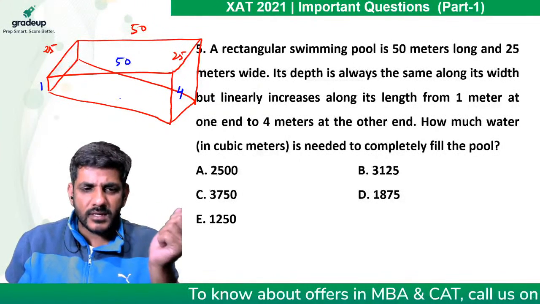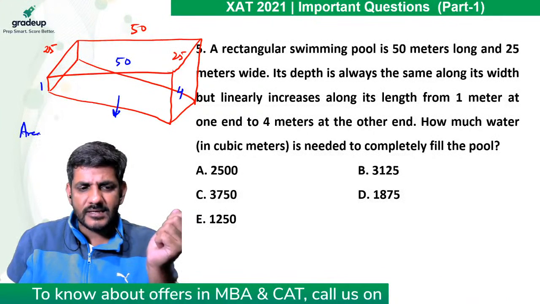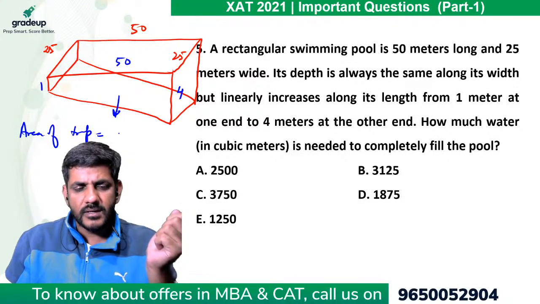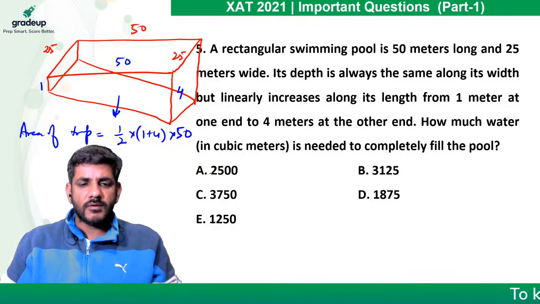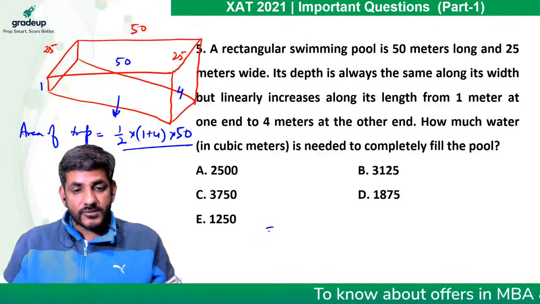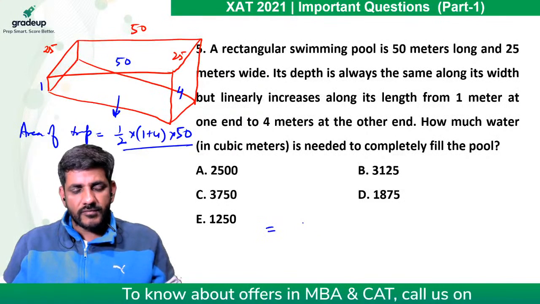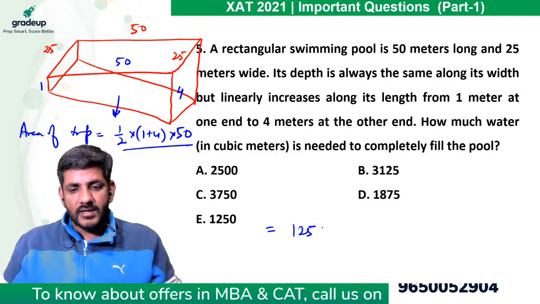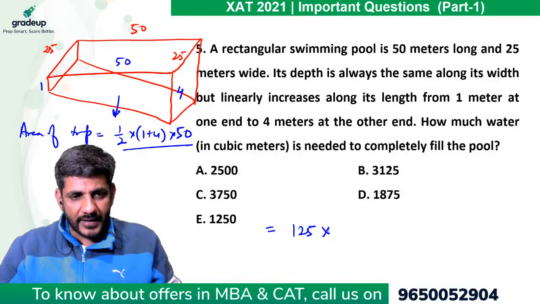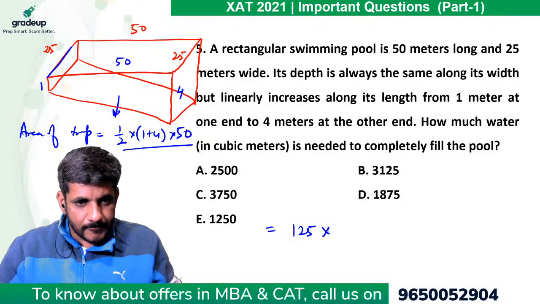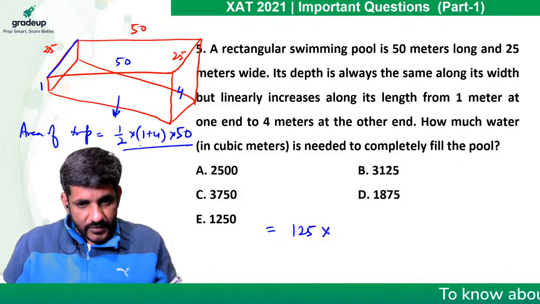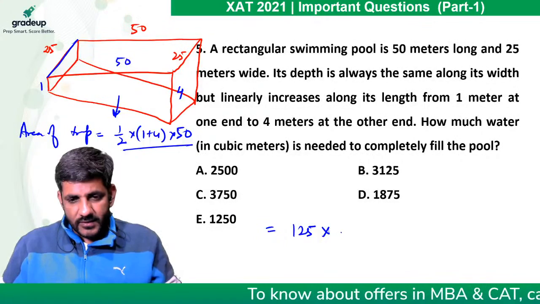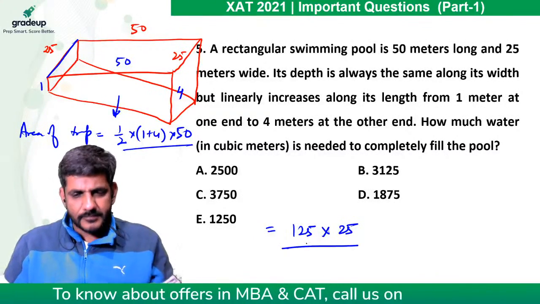I hope you remember how to find the area of a trapezium. Area of a trapezium is half of the sum of the two parallel sides multiplied by the height. So this gives me 50 into 5, 250 by 2, that is 125. And this 125 is to be multiplied by whatever length is given to you. So half of this and this into 25. So this should be our answer according to this.